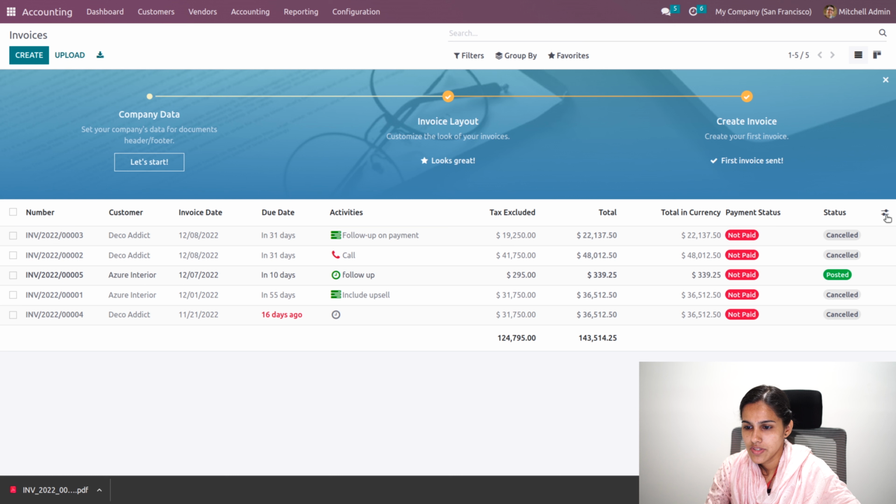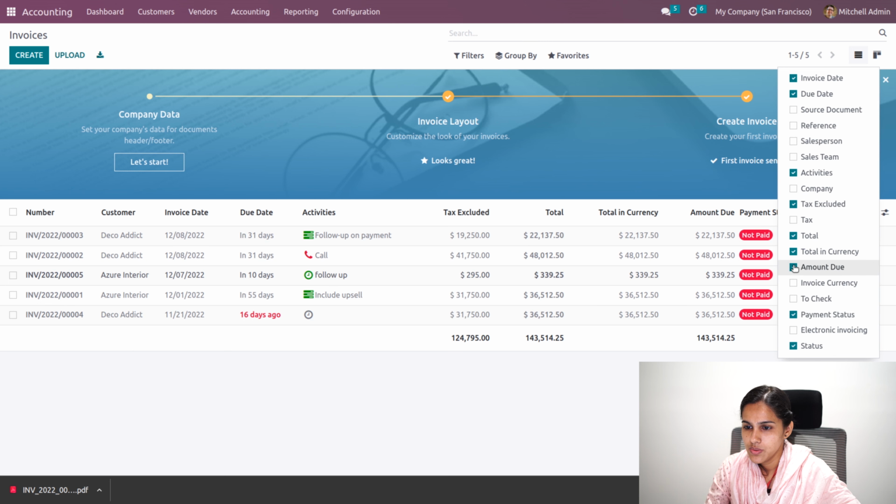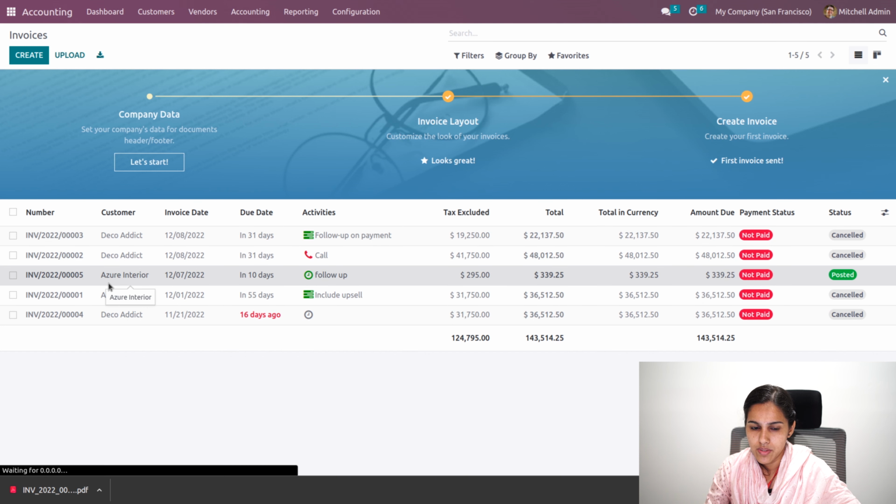And also you'll have different options, that is, you can enable the amount due or the payment status. So here you can see the amount due will be updated. Then the next step is making payment.